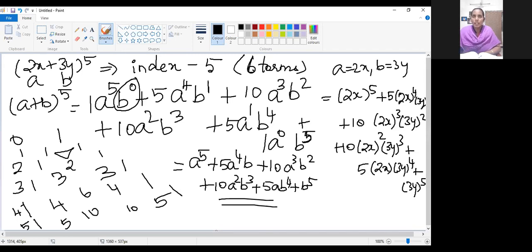If you want to simplify that and find the final terms in x and y, you can expand this again or leave it as it is. Is it enough? It's enough.